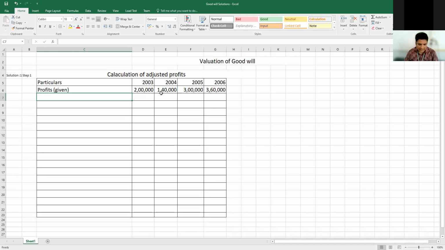Then, less remuneration to proprietor, within the bracket. What is the amount? 6,000. In the question it is given 6,000, but all the amounts we are calculating on a yearly basis. So 6,000 into 12, how much do you get? 72,000 for all the years.